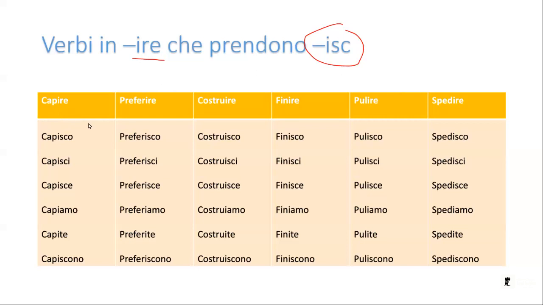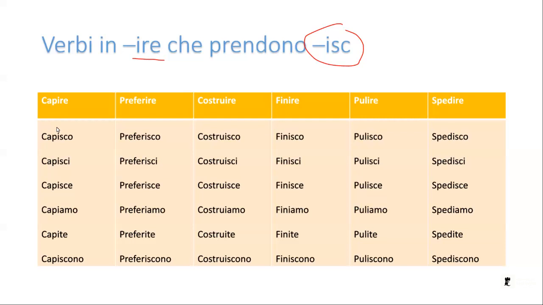Capire is to understand, preferire to prefer, costruire to build, finire to finish, pulire to clean, and spedire to send. Now this is just a handful, and this is pretty much all you need at this stage. So you don't need many more, and there aren't many more anyway. So what happens with this conjugation?